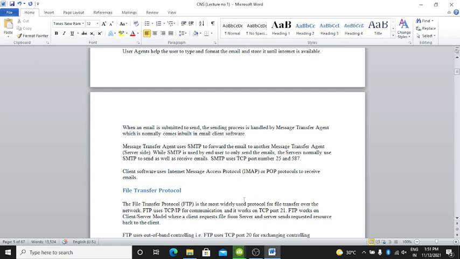SMTP uses TCP port numbers 25 and 587. The client software uses the Internet Message Access Protocol or POP protocol to receive the email.